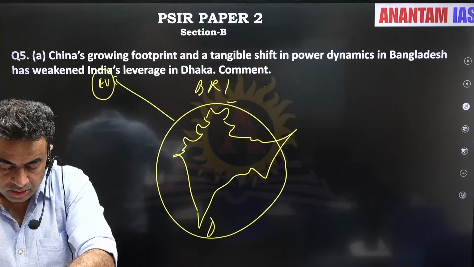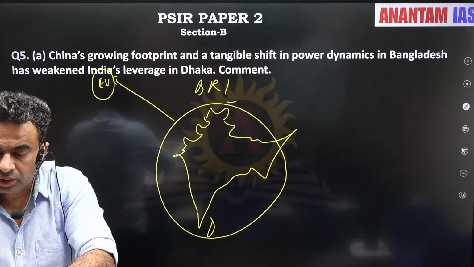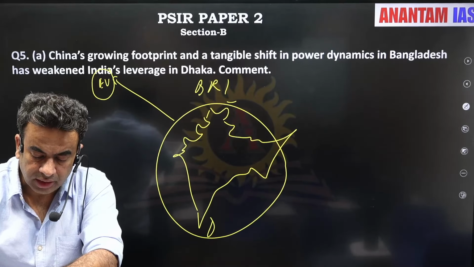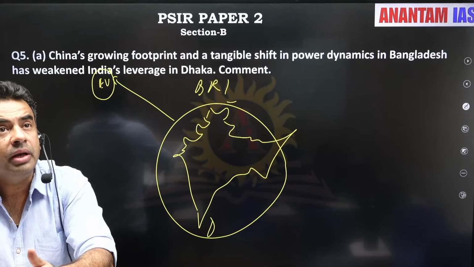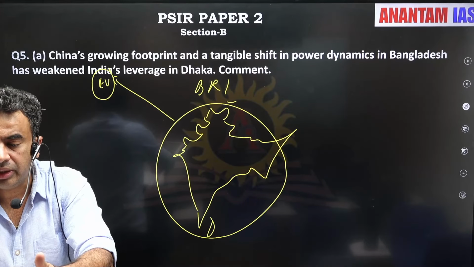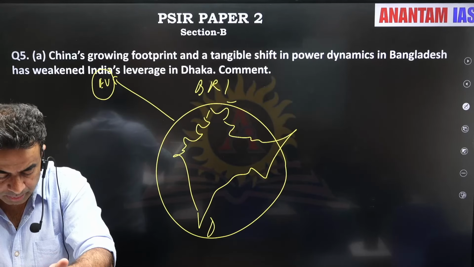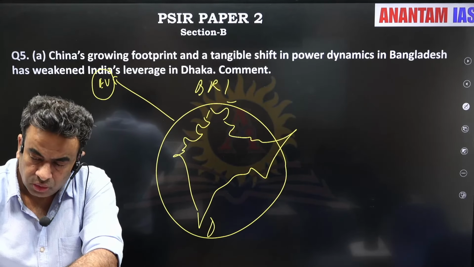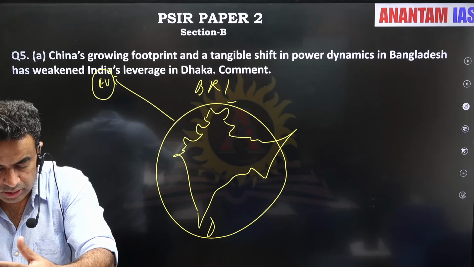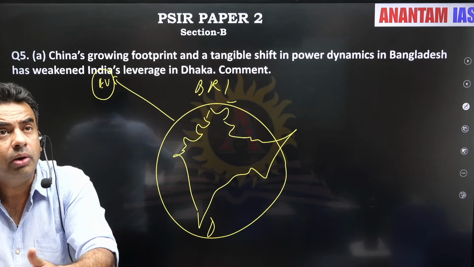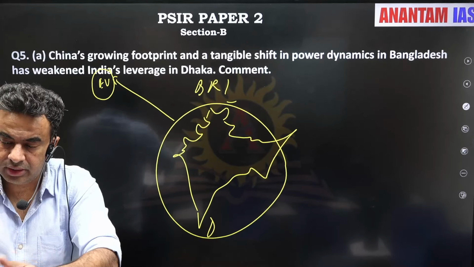Right. The irritants which prevail between India and Bangladesh: Teesta issue not being solved, issue of illegal immigration. But engagement with Bangladesh is also there through BBIN, Bangladesh, Bhutan, India, Nepal. We are engaging with Bangladesh under BIMSTEC. Okay. So all the points, they were from the current dynamics.